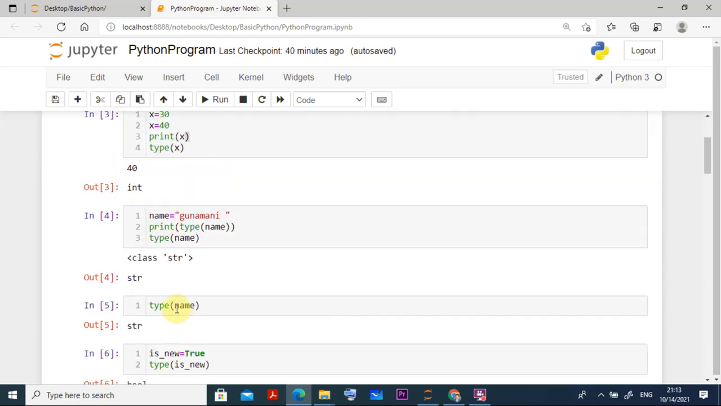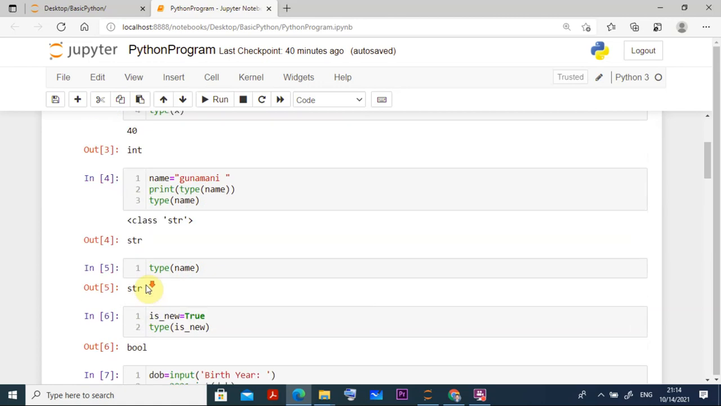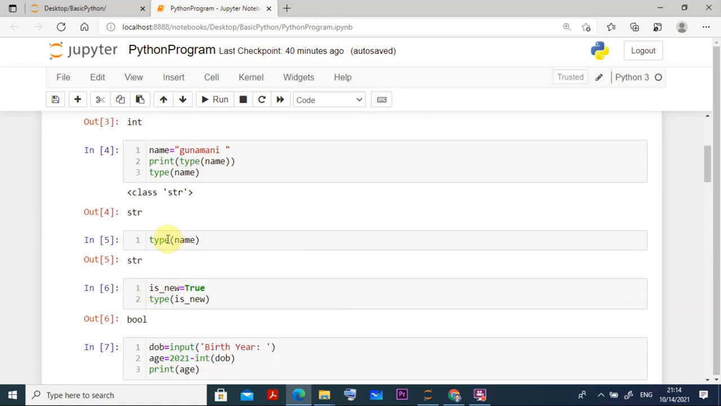Let us define some other types of things also. I am writing a variable name and assigning the value Gunamani. So Gunamani is my name. Then print type of name. What type of variable is it, and what value am I giving? Definitely it is a string, because a string is a collection of characters. If you print type of name, it shows class str. Similarly, if I put type name directly, it gives str as well.